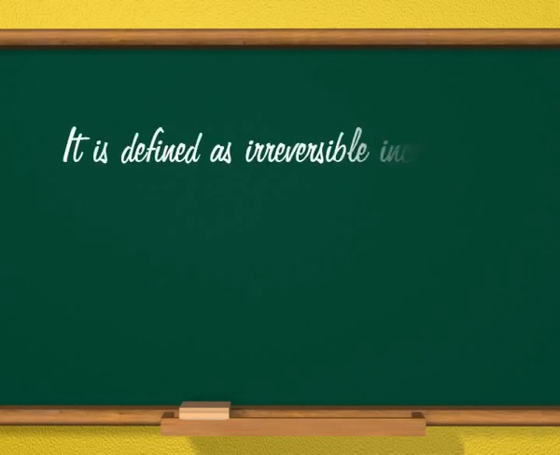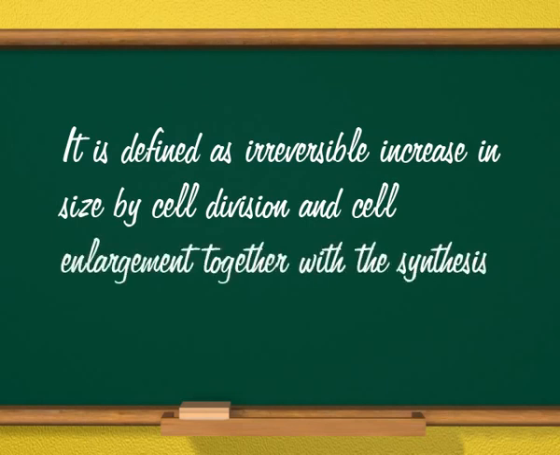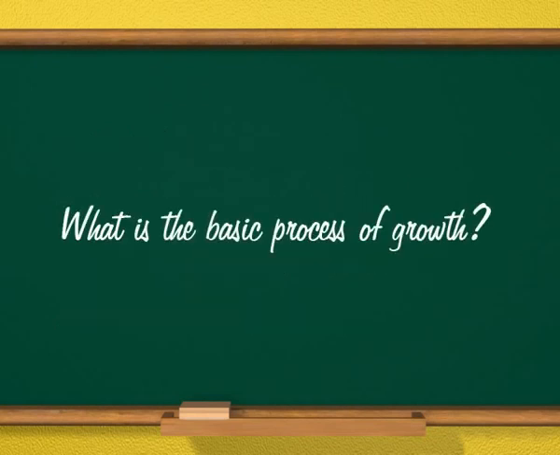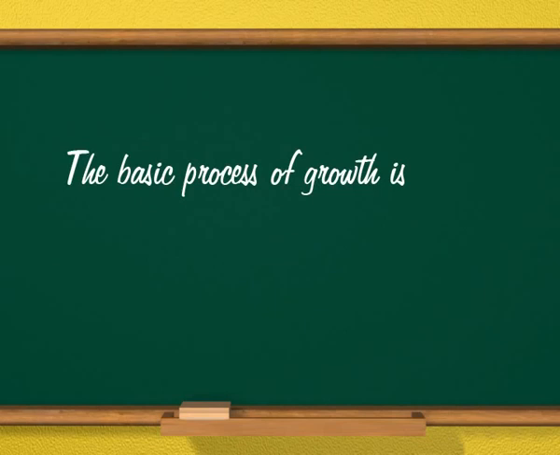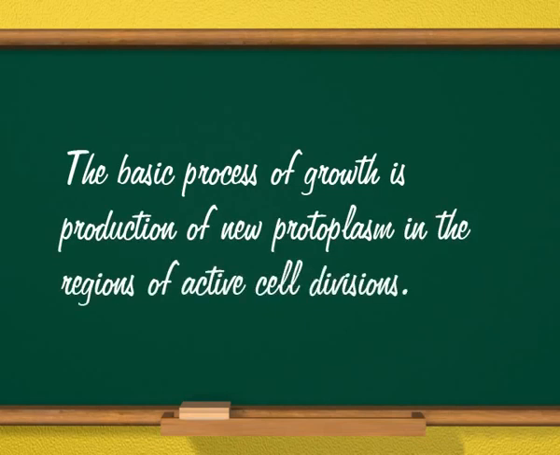It is defined as irreversible increase in size by cell division and cell enlargement together with the synthesis of new cellular materials. My next question is, what is the basic process of growth? The answer is, the basic process of growth is production of new protoplasm in the regions of active cell divisions.